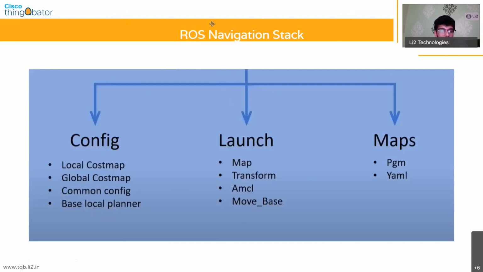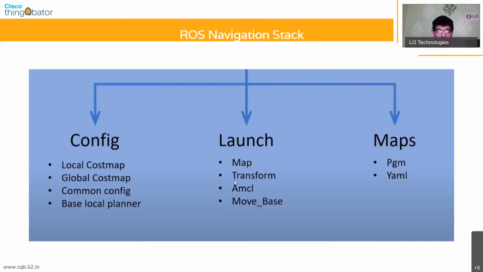And so, yeah, let's now go back to ROS Development Studio. I'll walk you through the structure of what the ROS navigation stack looks like. If you look at the navigation stack, you have three folders. One is called config, sometimes also called params. Within that, we have the local cost map, the global cost map, the common configuration, and the base local planner. These are what we spoke about in the previous slide. And then a launch file is also within it.